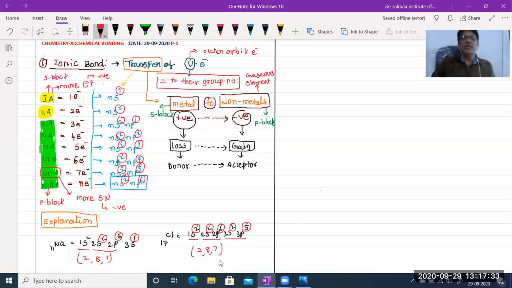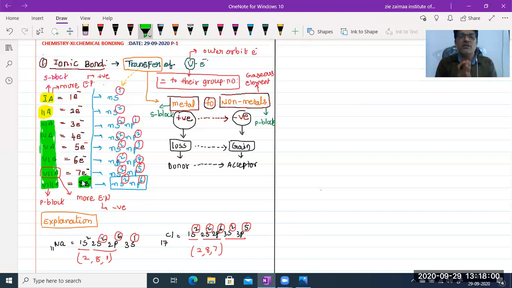To become stable, how many electrons should any element contain? It should contain 8 electrons. Then only it is stable. So to become stable, any atom is going to lose electrons, gain electrons, or share the electrons.